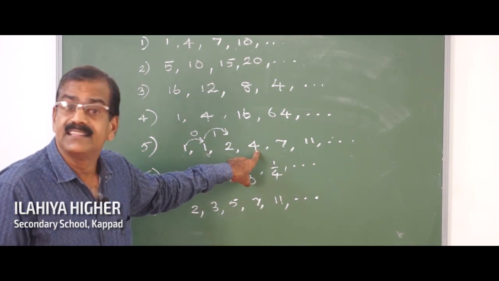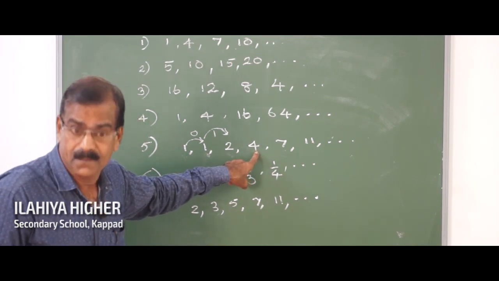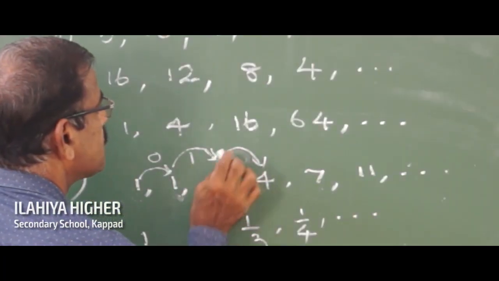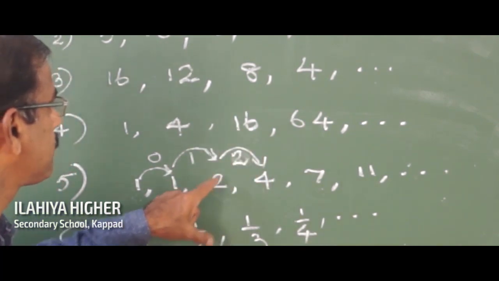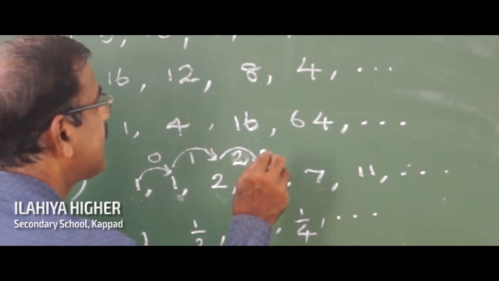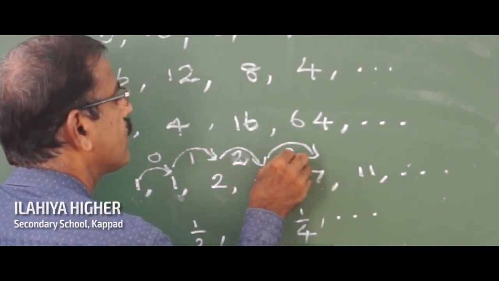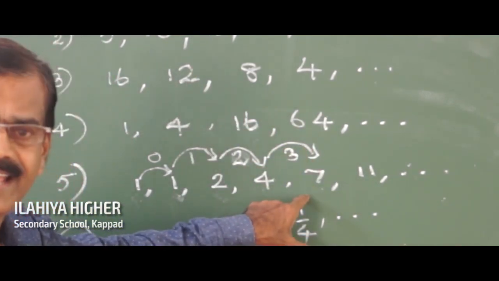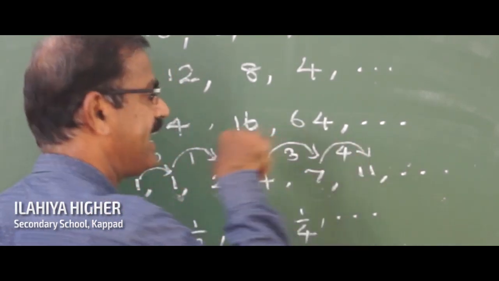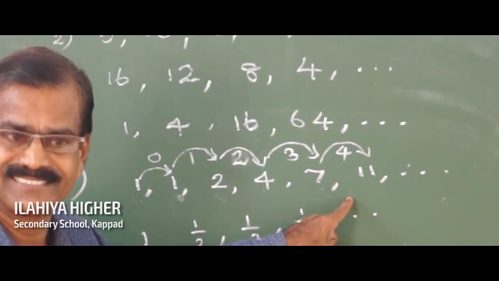And see, the fourth term, it is 4. It is got by adding 2 to this number 2. 2 plus 2 is 4. Again, to get 7, 3 is added to this 4. And to this 7, 4 is added to get 11.